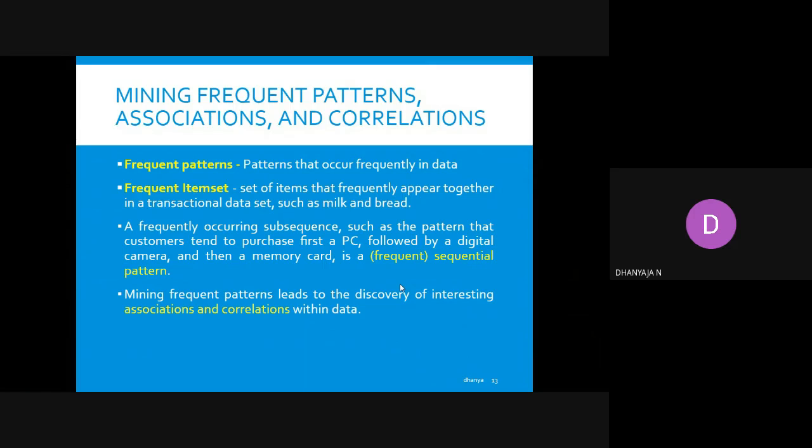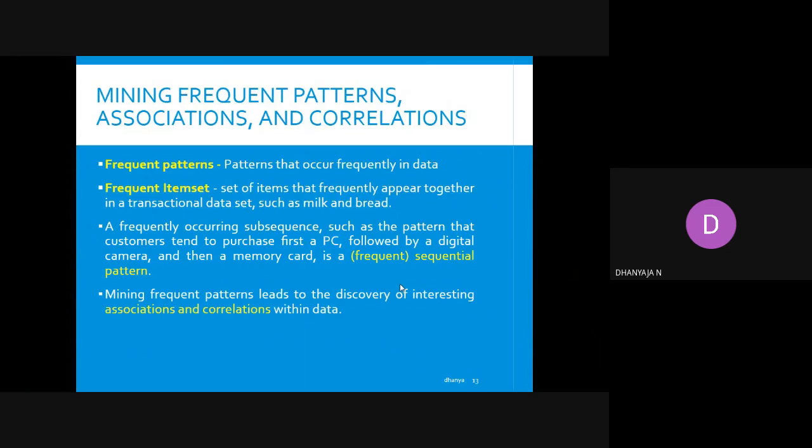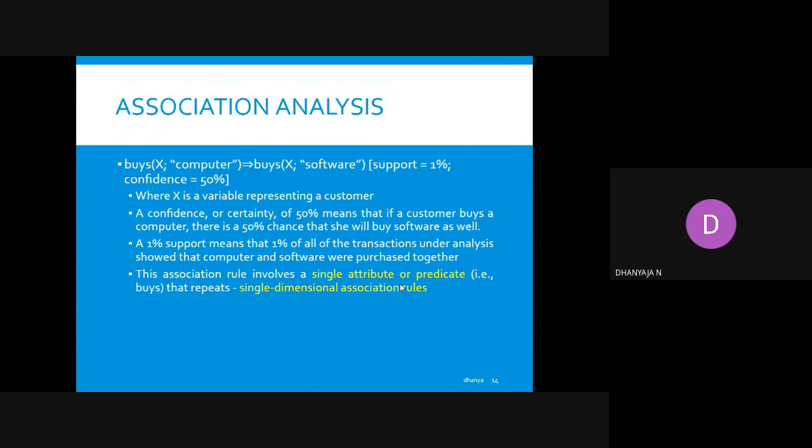And this frequent item set will help you understand the patterns of buying. Next is association analysis. One practical scenario I'll tell: if X is a person who buys a computer, there is a chance that X will buy software also. So we will find some new terms.